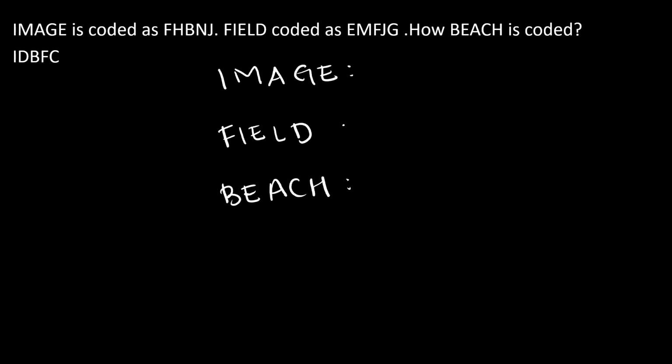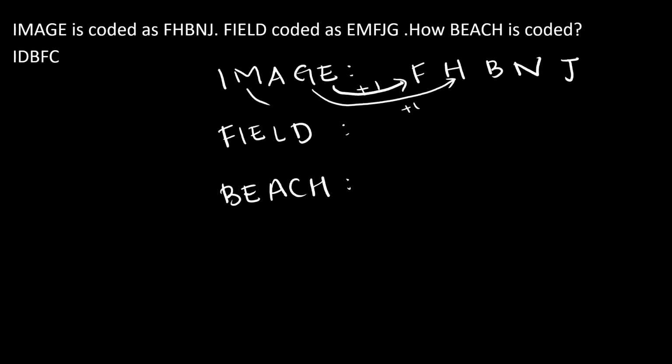We can see that E plus 1, that is F. Here it is plus 1, then G plus 1 is H. Then A plus 1 is B, and M plus 1 is N, I plus 1 J. That is F, H, B and J.